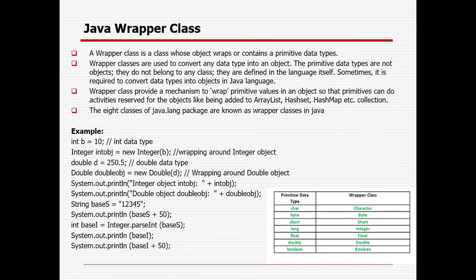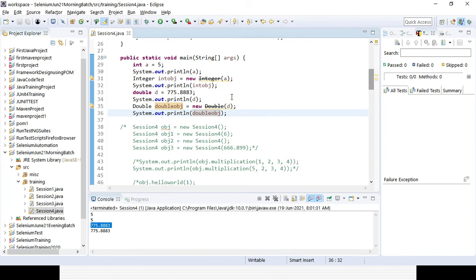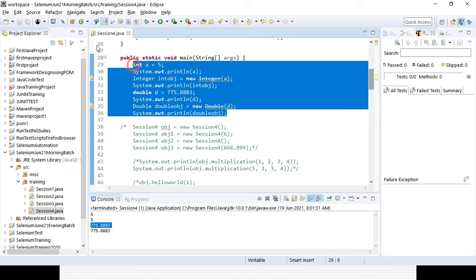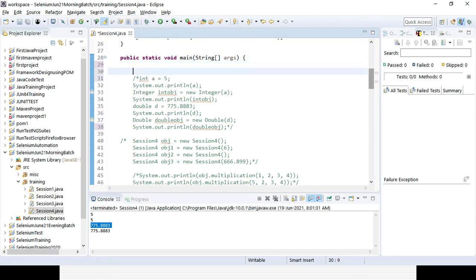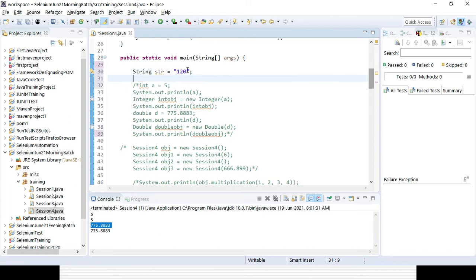Now, the important one I was talking about. Suppose I am using a string which is numeric only. Suppose I define a string str equal to, say, 120, or 1200, which is a string value.